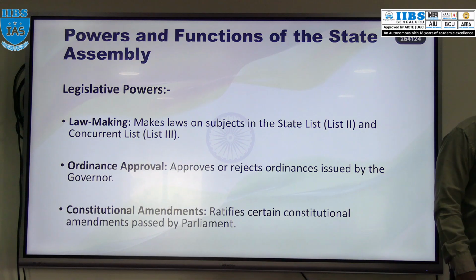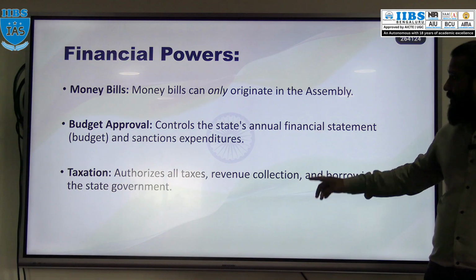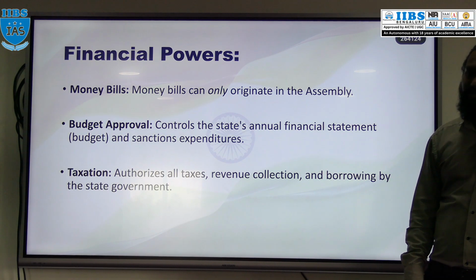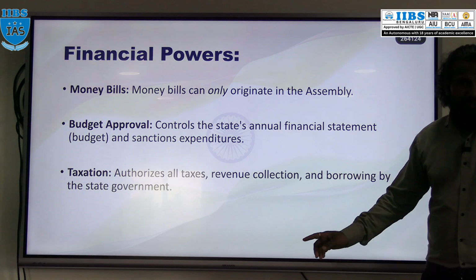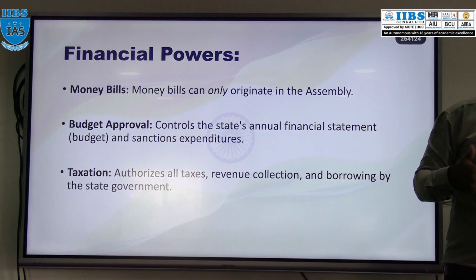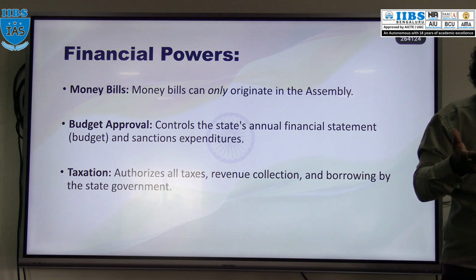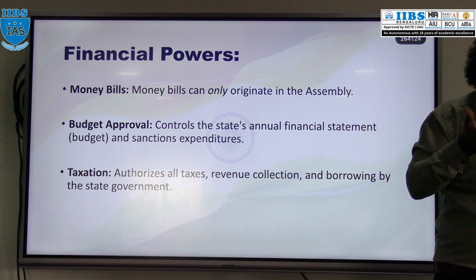Okay, the next, financial power. Money bill we discussed. A money bill will be introduced only in the assembly or Vidhan Sabha with the prior recommendation of the governor. The prior recommendation of the governor is also needed regarding the budget approval. The finance minister will introduce the budget. The governor lays down the budget before the assembly. It is the state finance minister who introduces the budget. Then the budget will be discussed. We already discussed in depth, na?